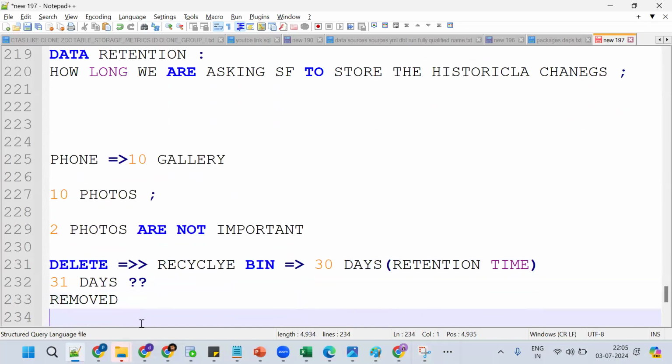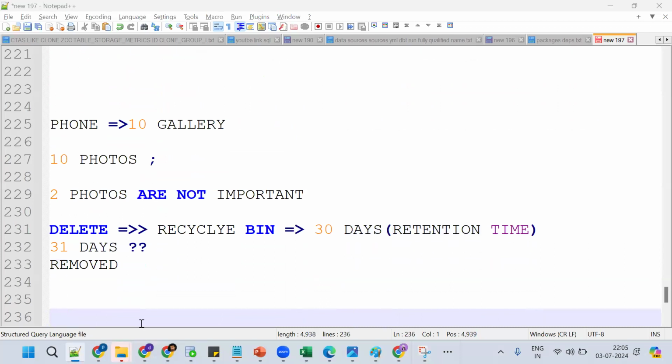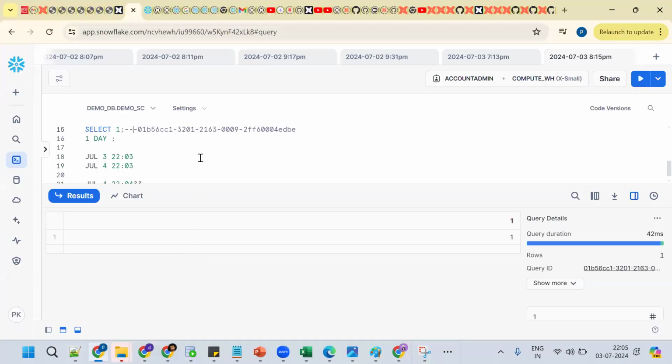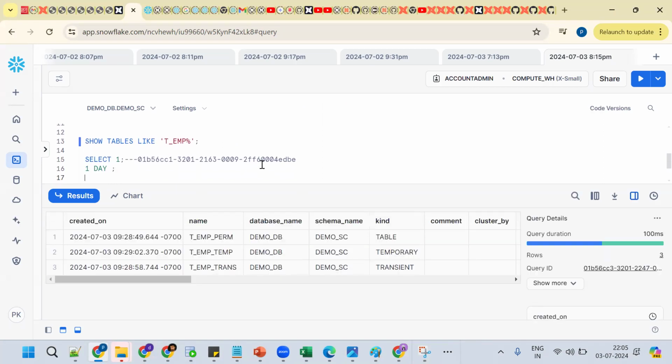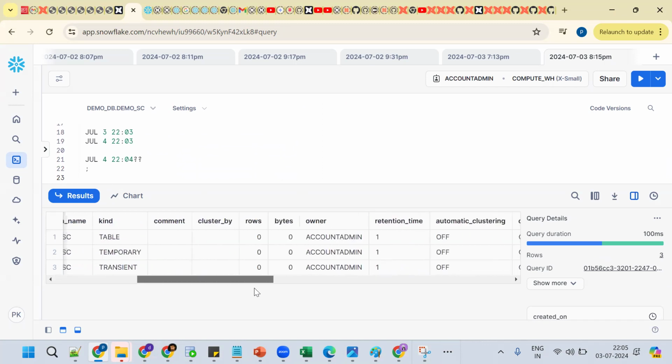Same concept here also. By default, Snowflake will store our data for how many days? For 1 day. The query will be available for 1 day. After 1 day, it is not possible to restore. It's called data retention time.